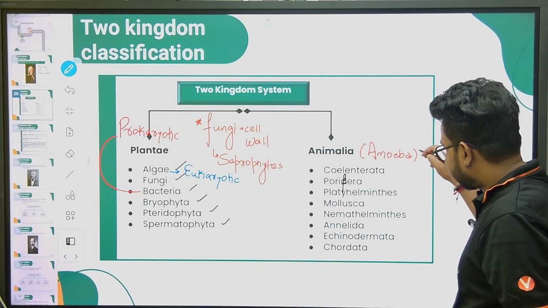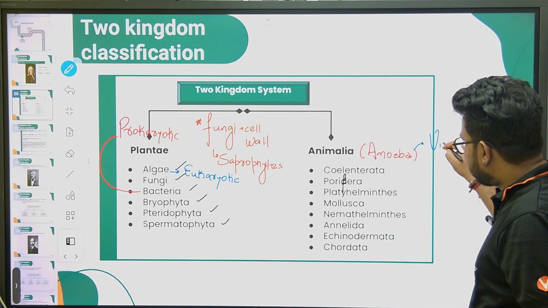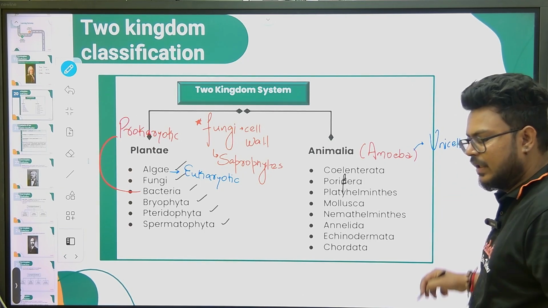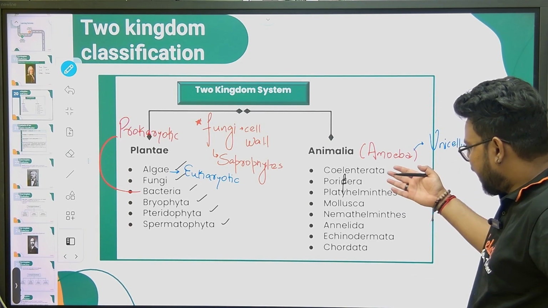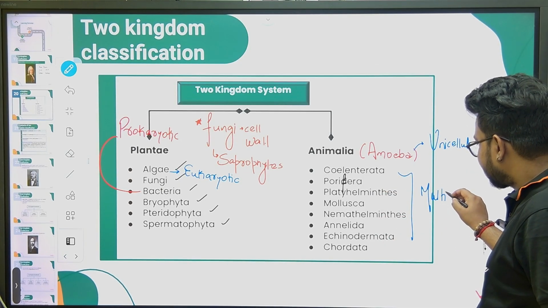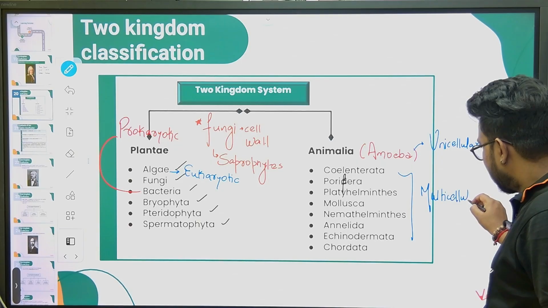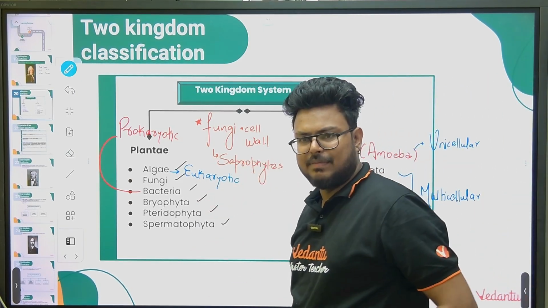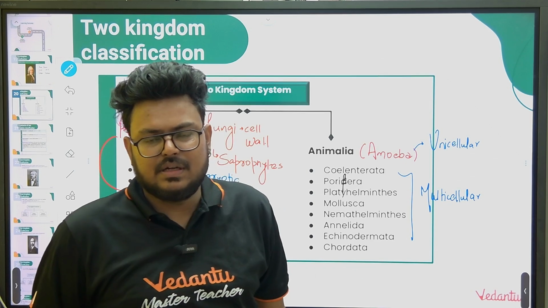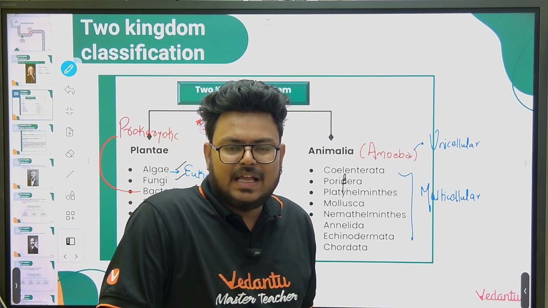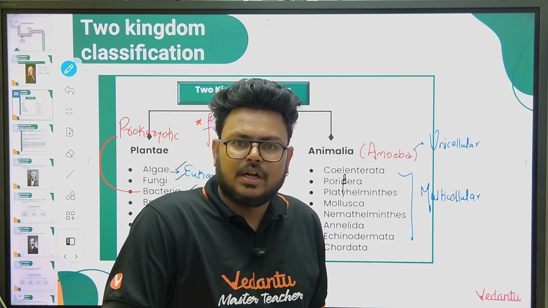One more thing, amoeba is a unicellular organism, and the animals you can take as other examples are all multicellular. The same problem you can see in plants also. A few of them were unicellular, and they were placed with multicellular. So there were certain problems, and when we have a problem, we go for a new system.